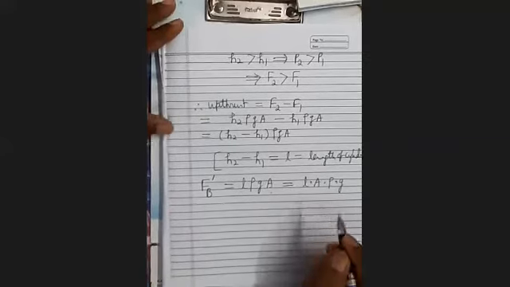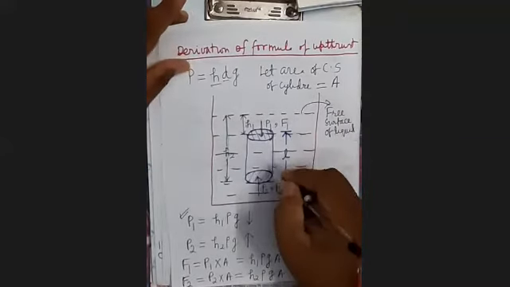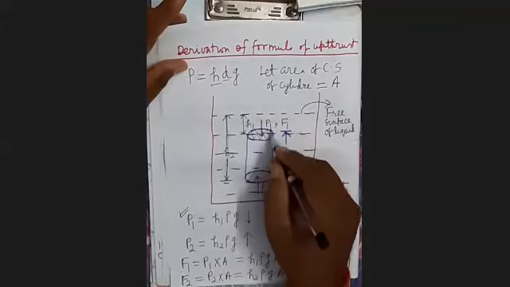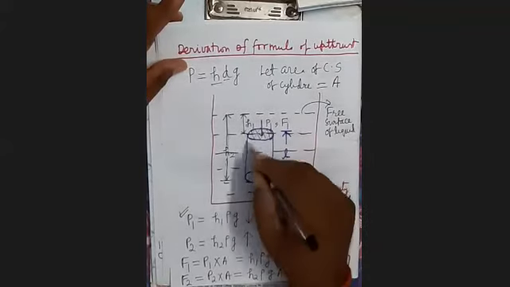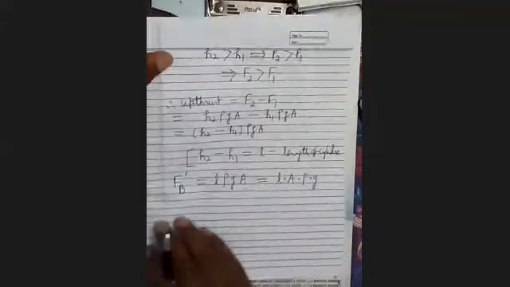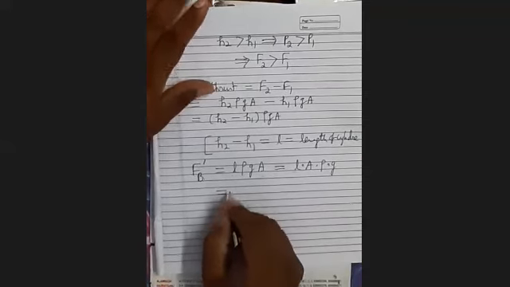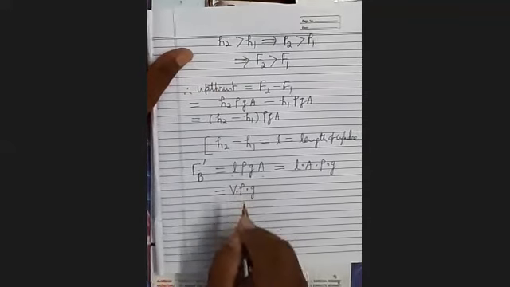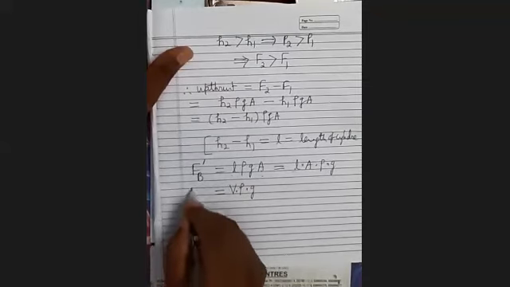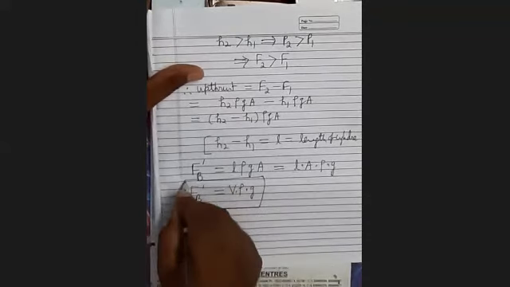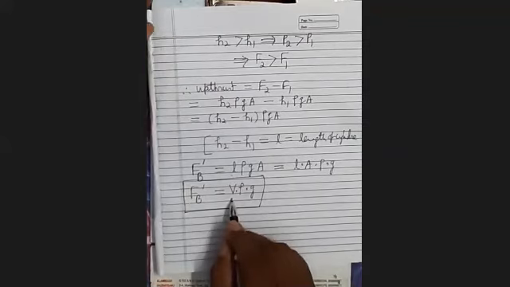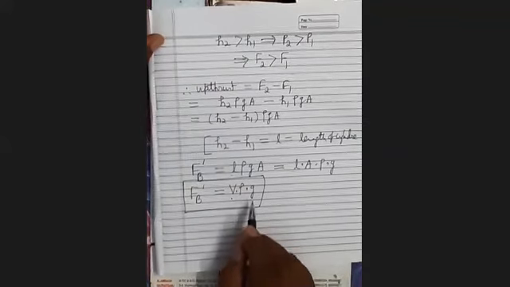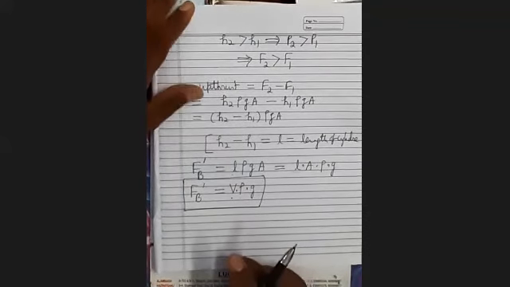What is L into A? Length multiplied by area of cross section, it will be its volume. Therefore it will be equal to V into rho into G. It's clear? Upthrust will be this. This is the formula of upthrust: volume of immersed portion into density of liquid into acceleration due to gravity.